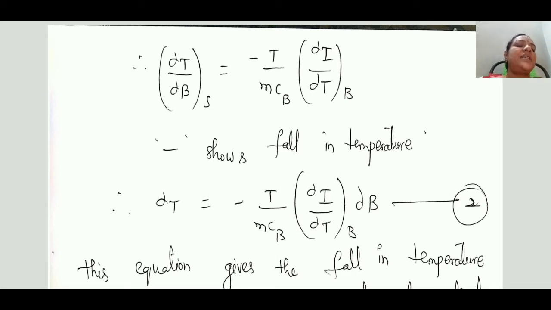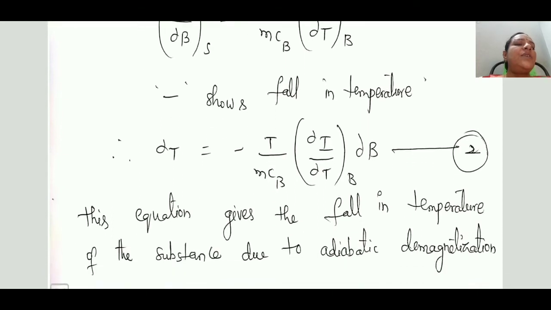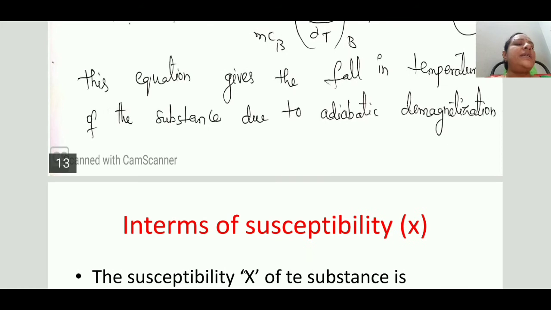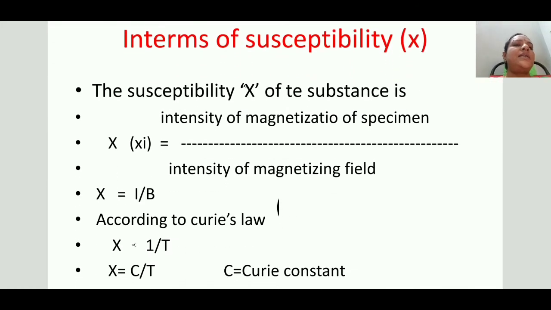Second equation. What is the meaning of this second equation? This equation shows the fall in temperature of the substance due to adiabatic demagnetization. This is the fall in temperature. Let us try to eliminate these differentiation terms, since in terms of susceptibility also we can calculate this fall in temperature. So let us try to